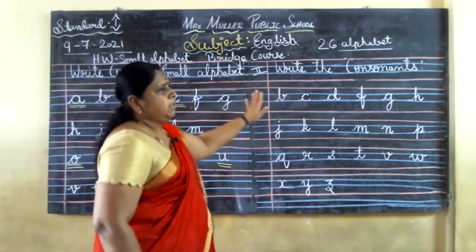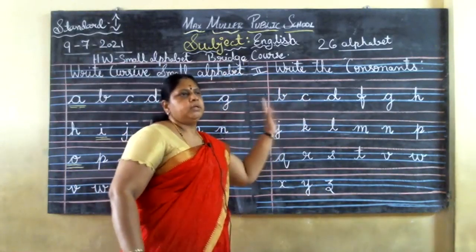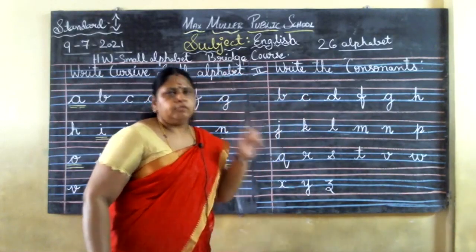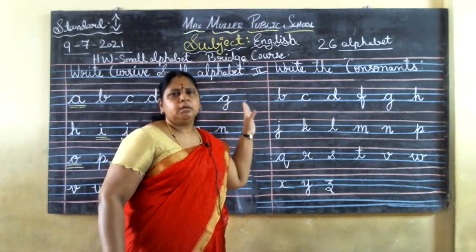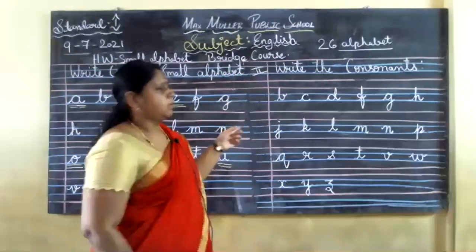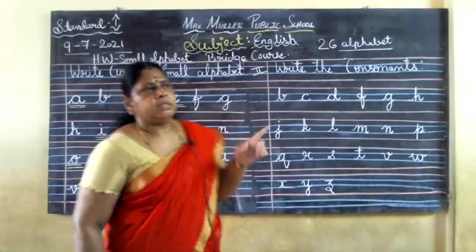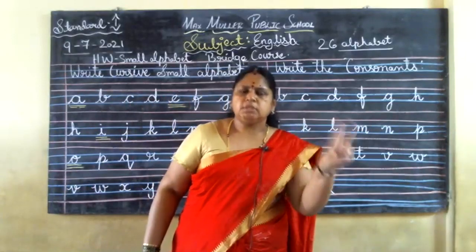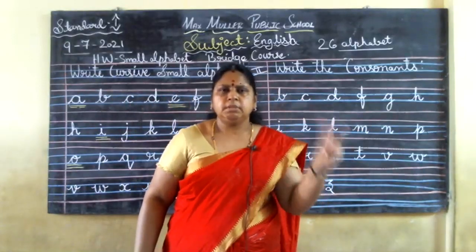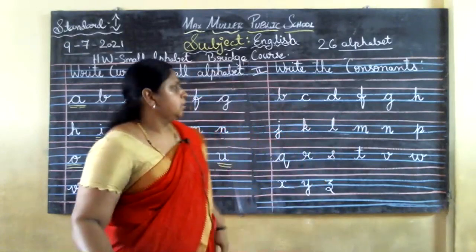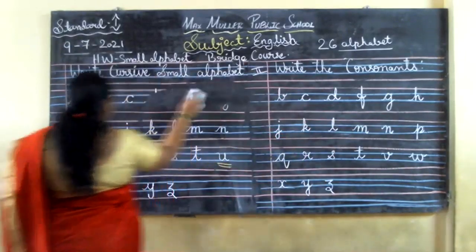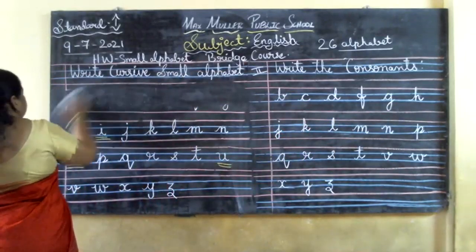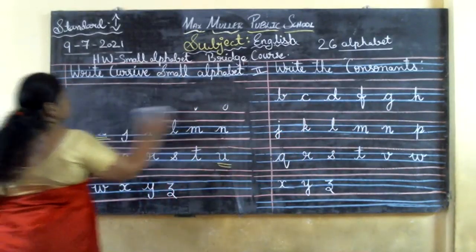Okay. So very neatly write it in your rough note and keep it ready. Once you get your 4-line book, I want all the things should be written very neatly in the 4-line book, children. Okay. As I told you, once again, I'll repeat it for you. 200 pages for the classwork and 200 pages for your homework, children. I'll mention it here on the board so that you will be very clear with your books, children.